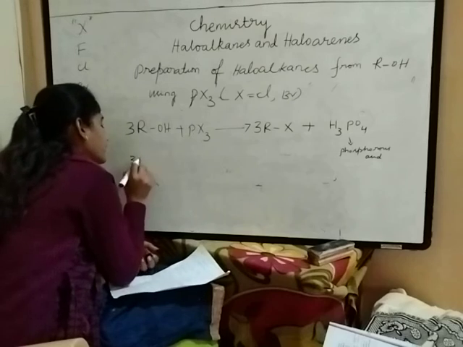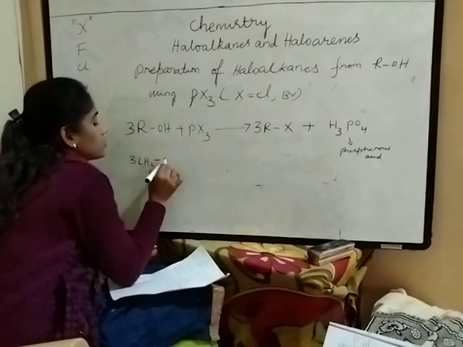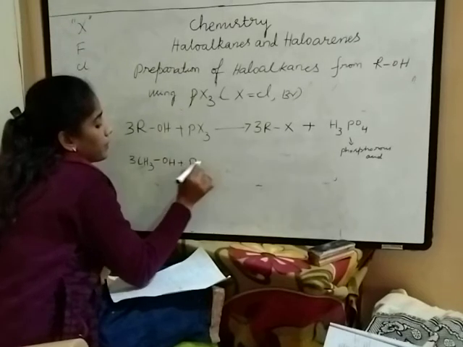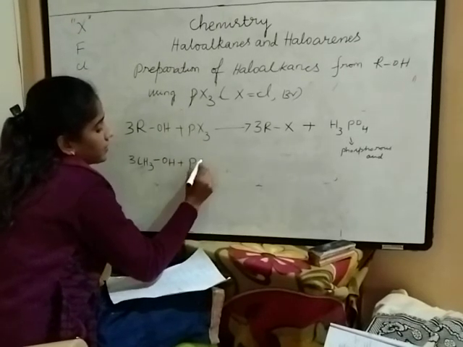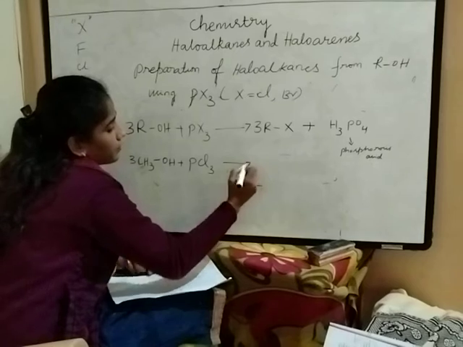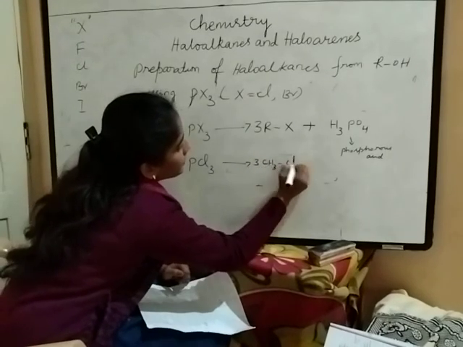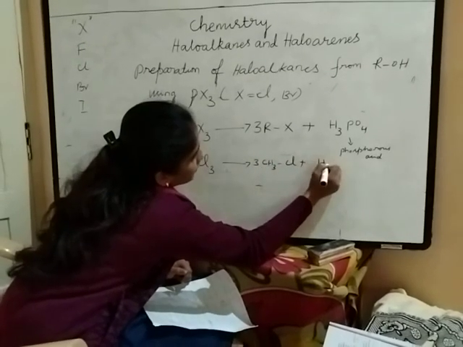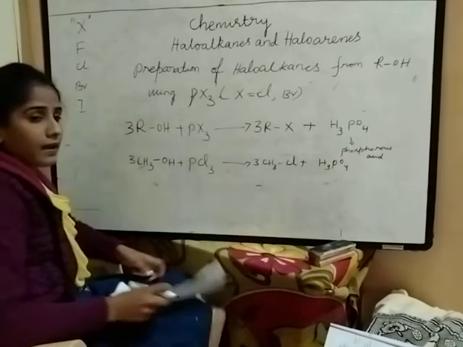You should take 3 moles of CH3OH, methyl alcohol, plus phosphorus trihalide. I am taking here Cl3, you can take Br3. 3 moles of CH3Cl plus H3PO3, phosphorus acid.